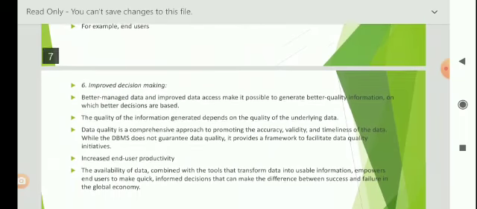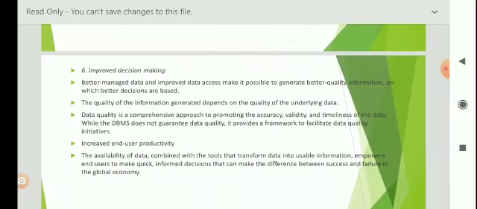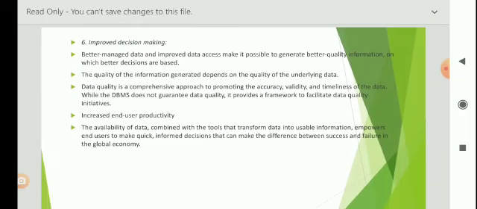Improved decision making. Better managed data and improved data access make it possible to generate better quality information on which better decisions are based. The quality of the information generated depends on the quality of the underlying data. Data quality is a comprehensive approach to promoting the accuracy, validity, and timeliness of the data. While the database does not guarantee data quality, it provides a framework to facilitate data quality initiatives.